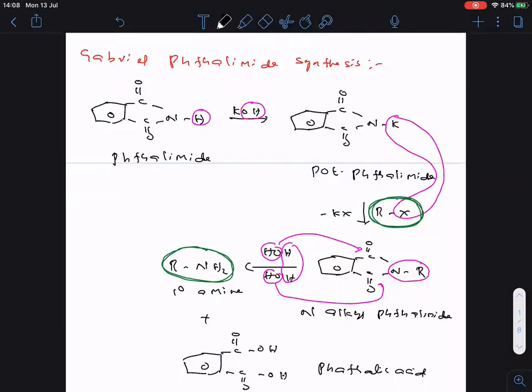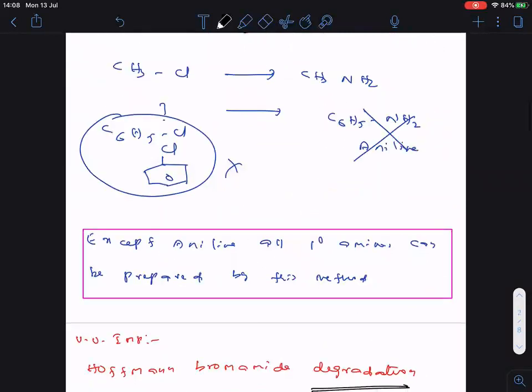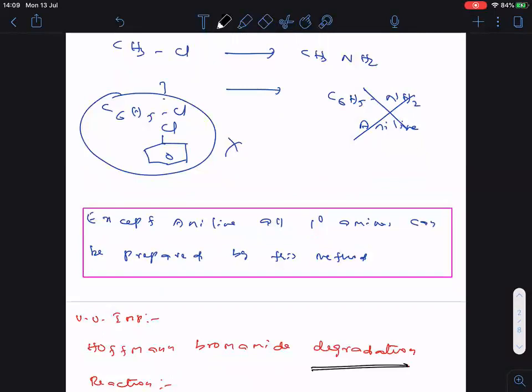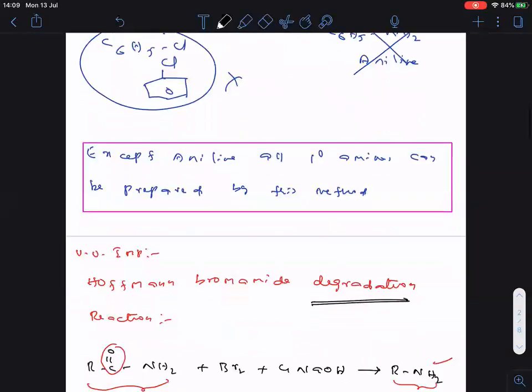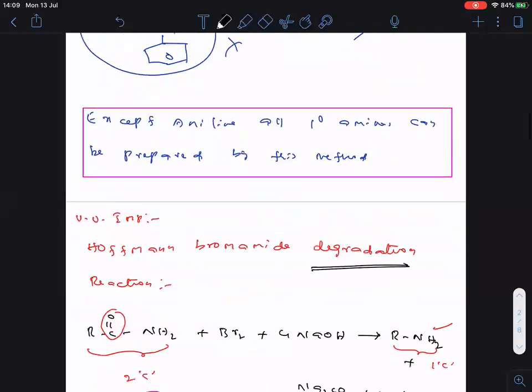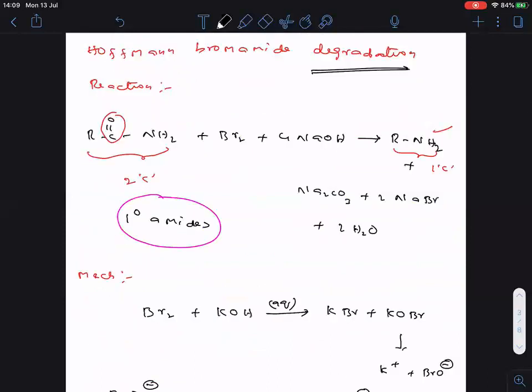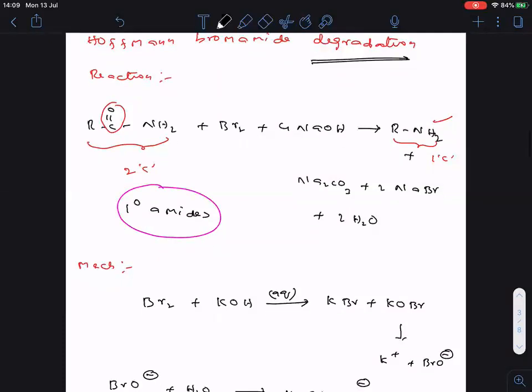Then after this one, then Hofmann bromamide degradation. This is the mechanism of Hofmann bromamide.